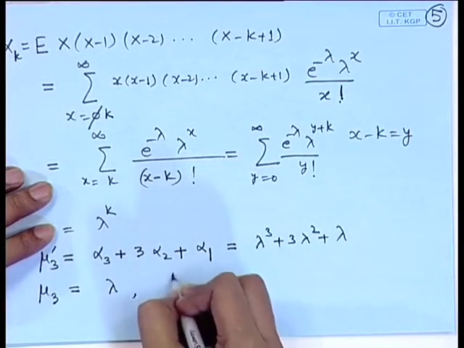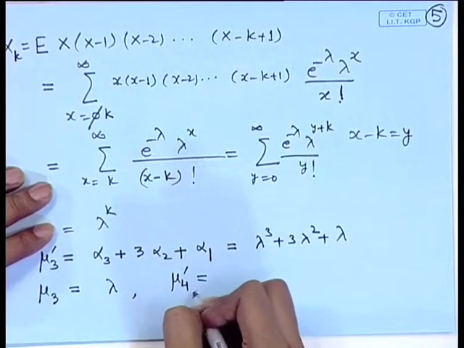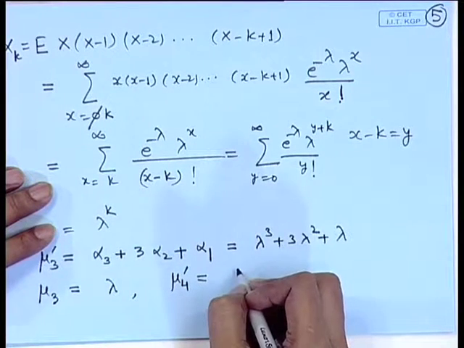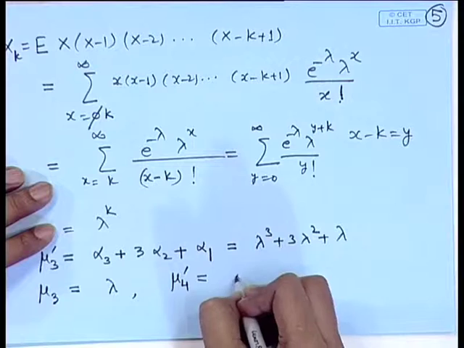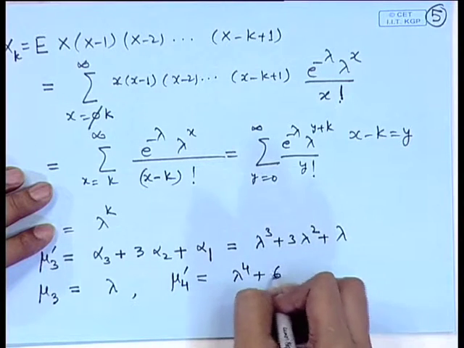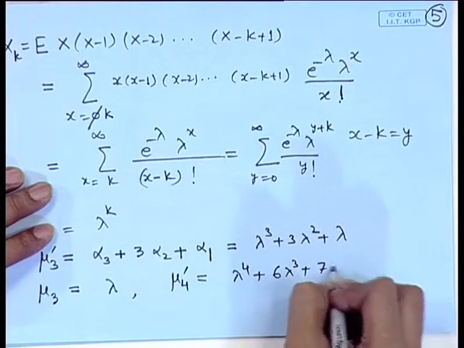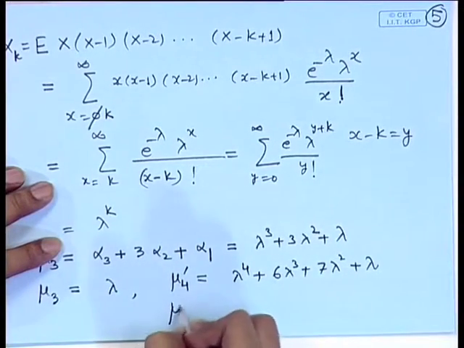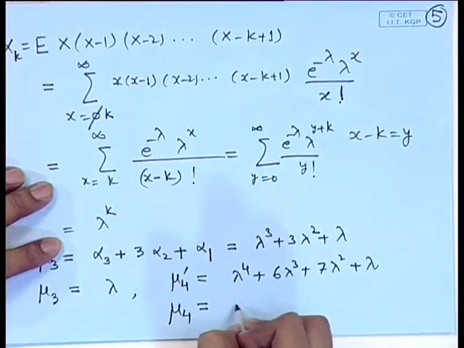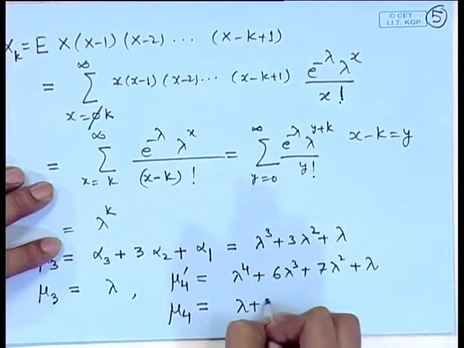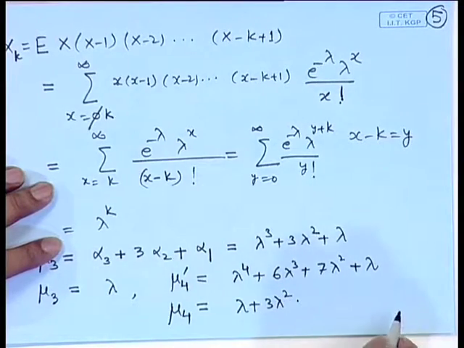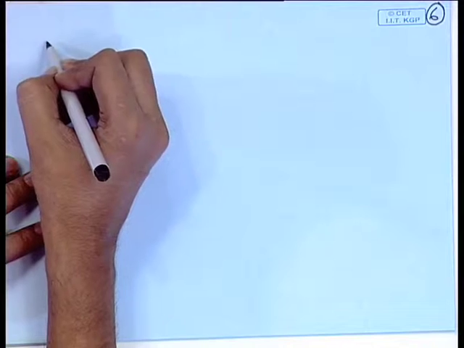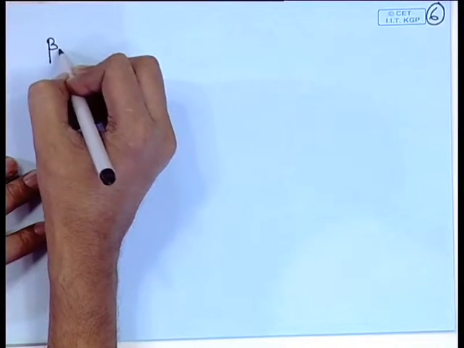In a similar way, we can look at mu 4 prime. Mu 4 prime is lambda to the power 4 plus 6 lambda cube plus 7 lambda square plus lambda, and using that mu 4, that is the fourth central moment, is calculated to be lambda plus 3 lambda square. So, we can calculate the measures of skewness and kurtosis.